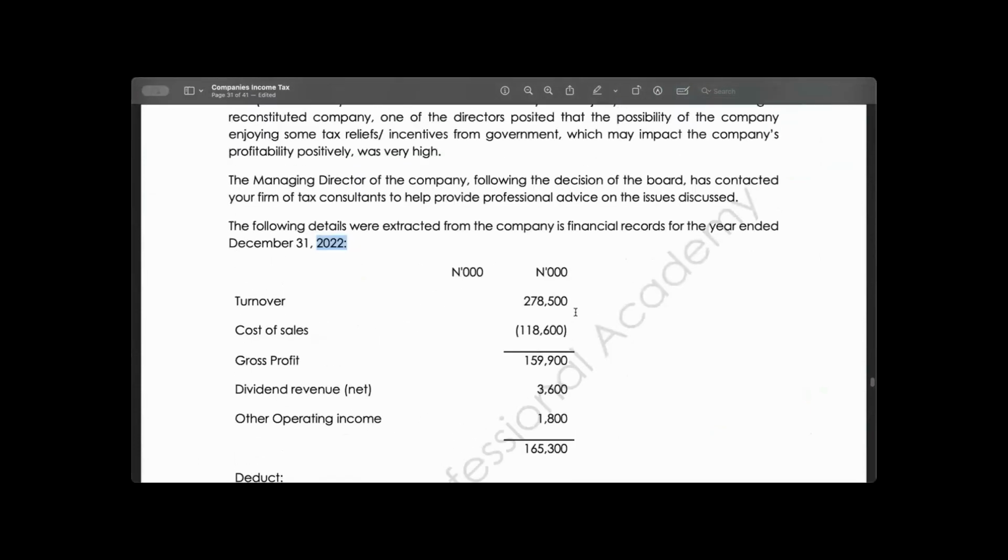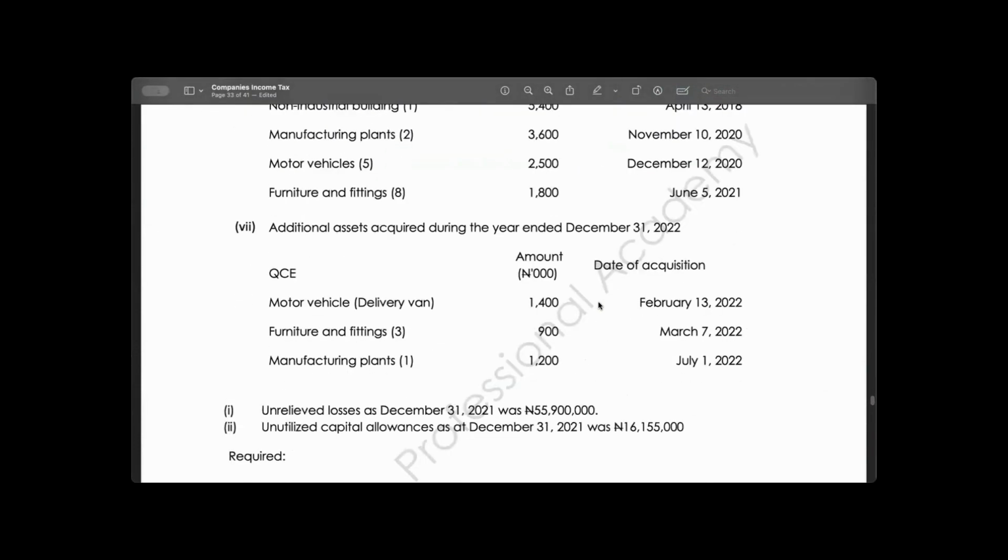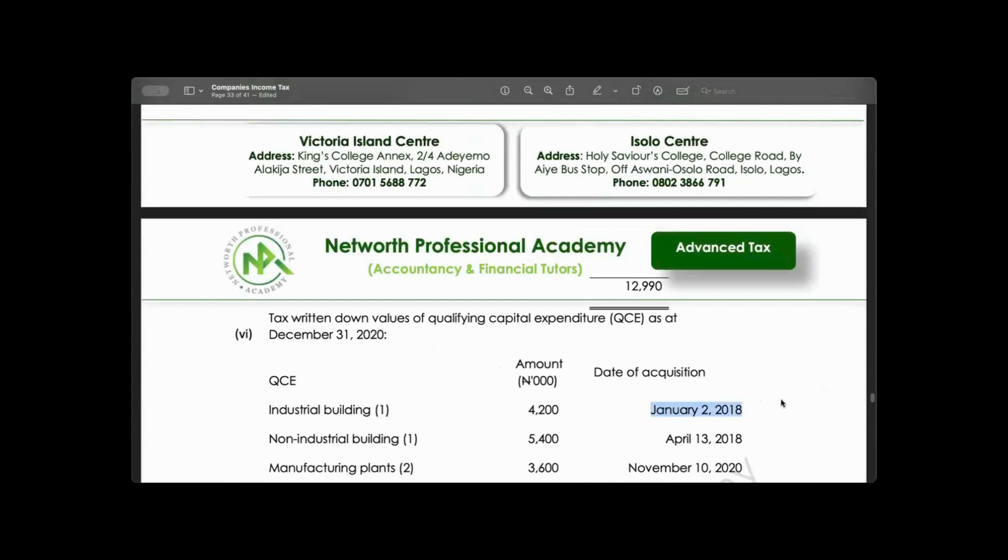So we are now saying this asset, as and when they acquired it, 2019, year 1, 2020, year 2, 2021, year 3, 2022, year 4.